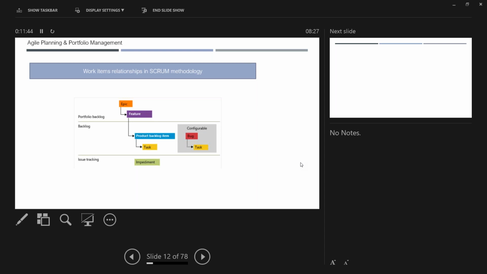So you call these things work items. Be it an epic, a feature or a task or anything, the standard terminology here is a work item. Okay. So when somebody asks, did you create the work items in the portal? Then you have to ask, okay, tell me what is to be created under work items.